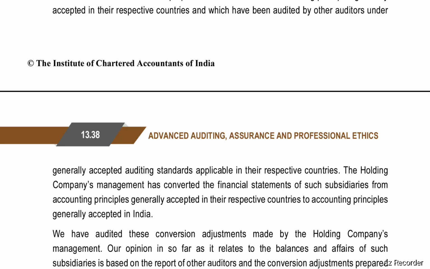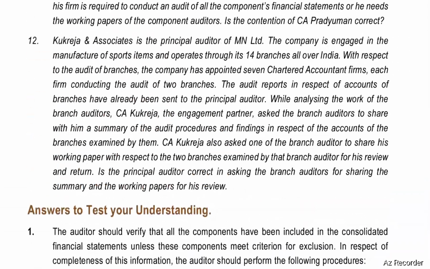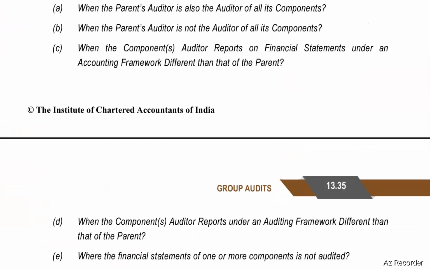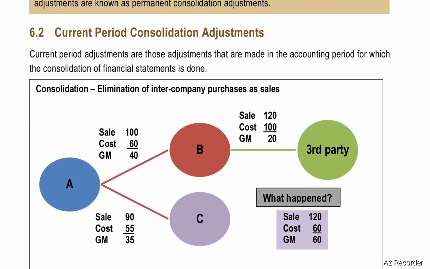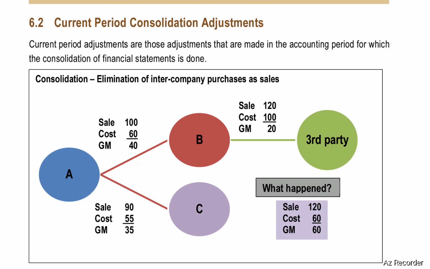Test your knowledge question number 3. While doing the audit of consolidated financial statements, which current period consolidation adjustments are to be taken into account? Current period consolidation adjustments are those adjustments that are made in the accounting period for which the consolidation of financial statements is done.